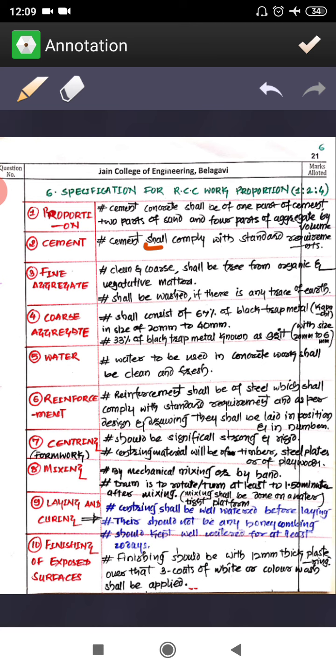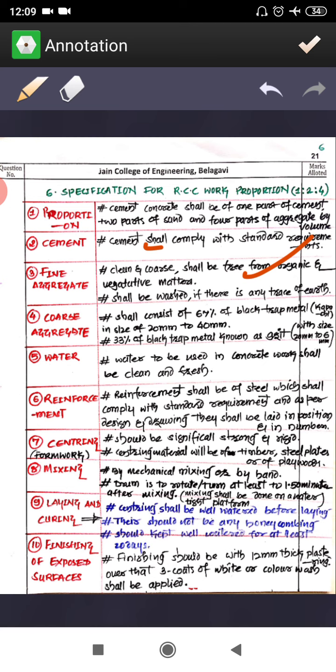Then fine aggregate, it should be clean, coarse, and shall be free from organic and vegetative matter, and shall be washed if it has earthy material in it. That you have to keep in mind before using sand. You have to make sure that there should not be earthy material with the sand, else you are supposed to wash it.